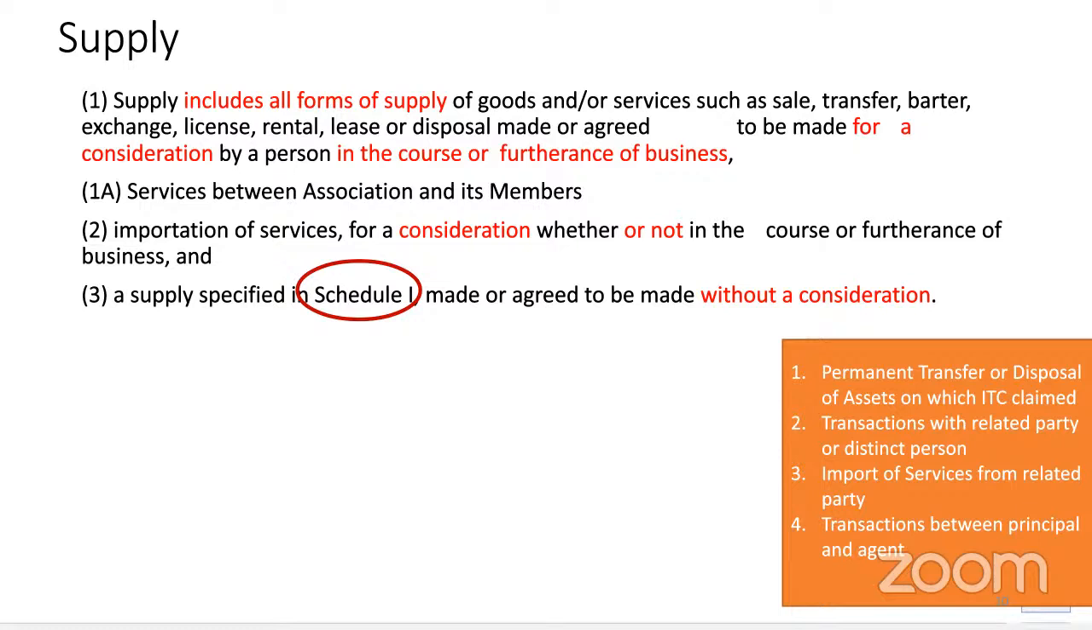Serial number 1: permanent transfer or disposal of business asset on which ITC has been claimed. So if you have claimed ITC on something which is your business asset, and you are permanently transferring or disposing of that, even if you don't charge any consideration, you are required to pay GST. The first rule was that you should charge consideration, only then it is liable to GST. But the third rule is that even if you don't charge consideration, if it is an asset on which you have claimed the credit, you are required to pay GST.